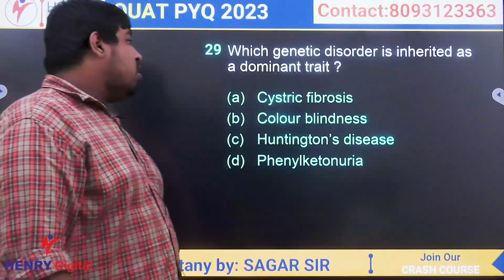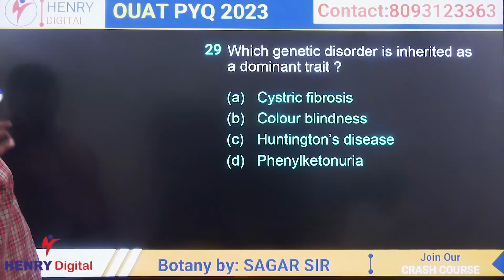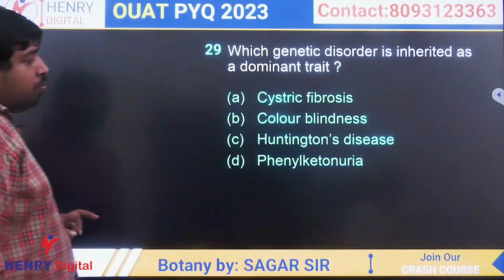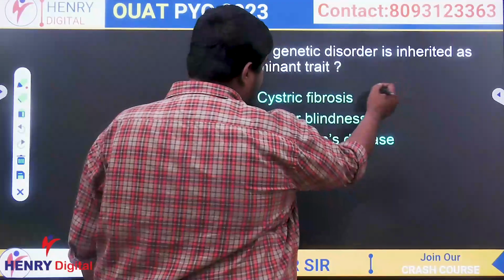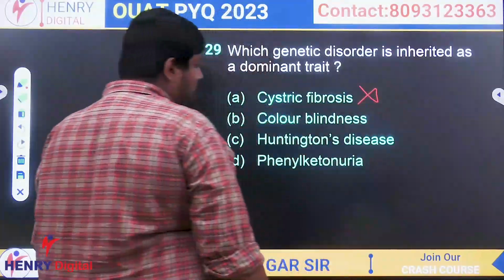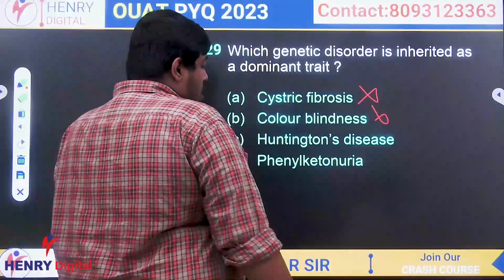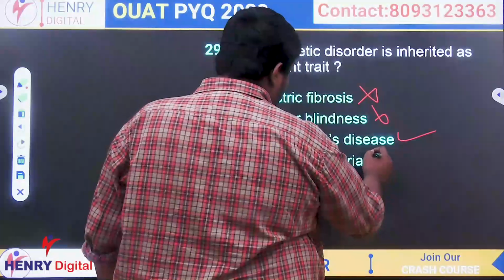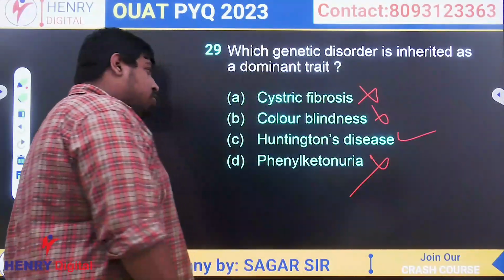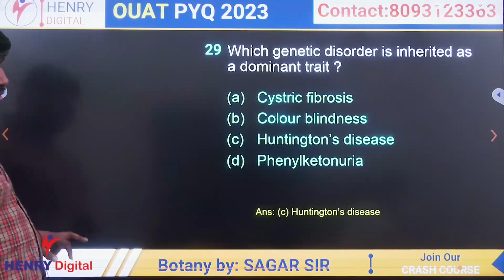Which genetic disorder is inherited as a dominant trait? The question is asking from these which is a dominant disorder. First one is cystic fibrosis, it is autosomal recessive. Color blindness is X-linked recessive. Huntington's disease is a dominant disorder. Phenylketonuria is autosomal recessive. So the answer will be C. Clear?